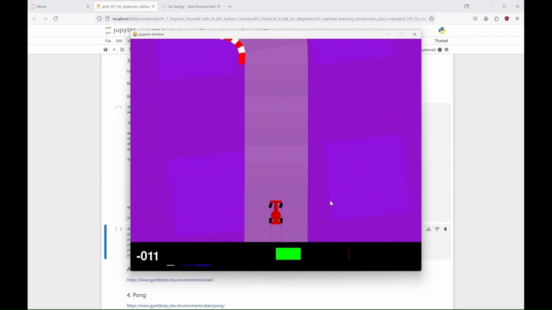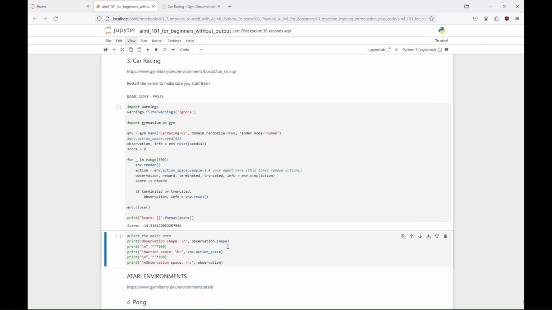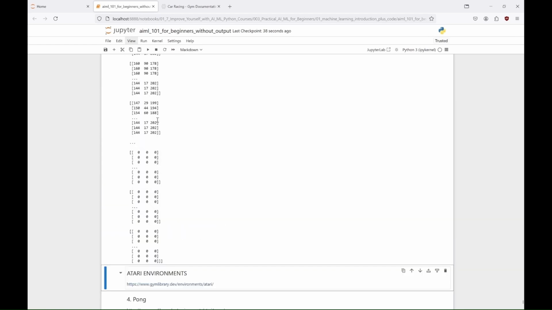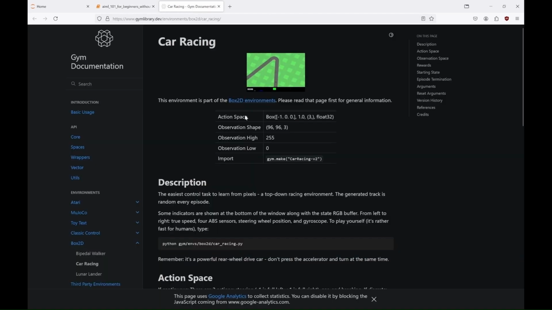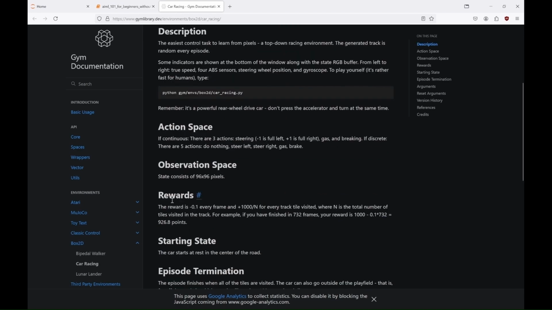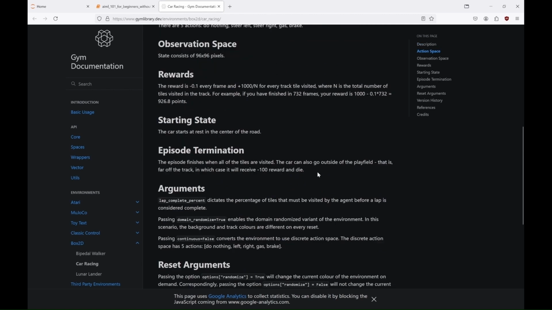In this example, we create and run a car racing V2 environment with domain randomization enabled, which allows for varied backgrounds and track colors. The agent takes random actions, accumulates rewards, and resets the environment after each episode ends. The code initializes the environment, renders it for visual feedback, and collects rewards over 500 steps, ultimately printing the total score achieved by the agent.